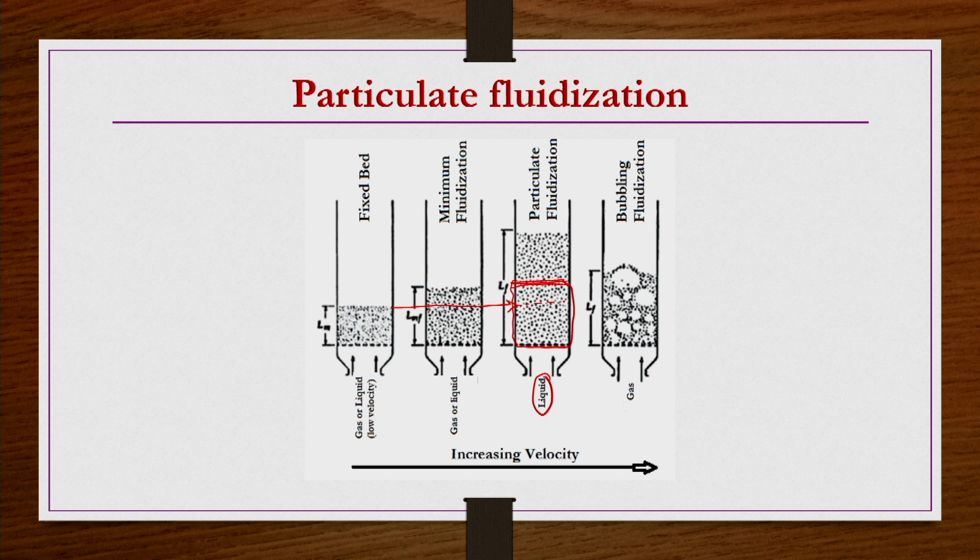Initial bed height was this one, but now it is slightly expanded, we are not taking that the expansion is so much. Why? Because we are making some kind of simplification so that we can use the existing equation to find out how much it is expanded or how much the voidage has increased because of the expansion, that we can calculate.